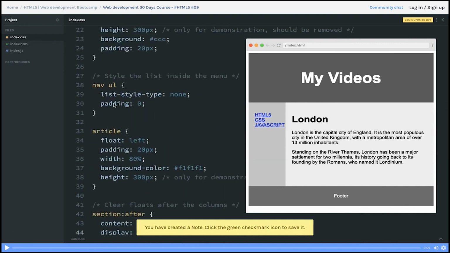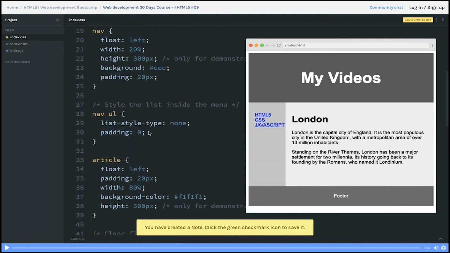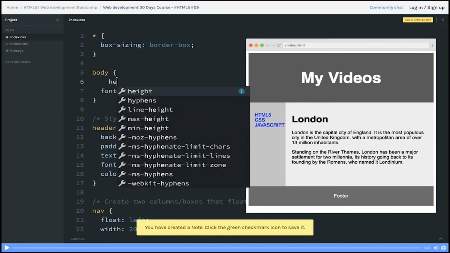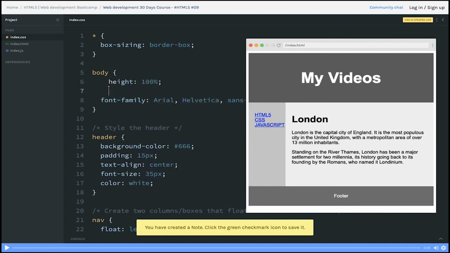So first of all, we have a nav ul li. This is the list style, which we are not using, so it's none. And you will also understand the box sizing, it's content box and border box. I mean, with border box, the width of the border will be covered inside the width of a DOM node, the width of a box. And just a simple height and width of 100 pixel.